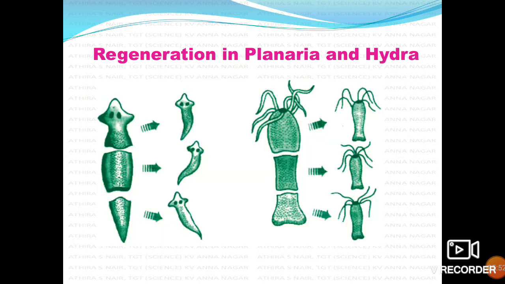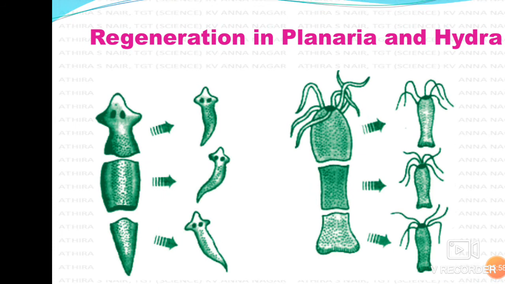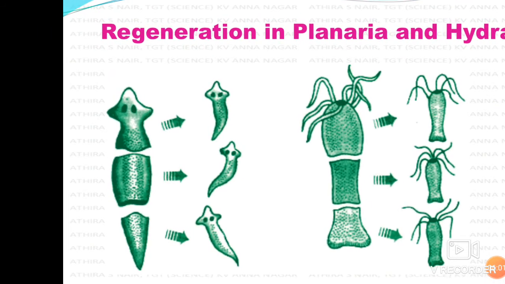Regeneration in Planaria. The first diagram is regeneration in Planaria. Here you can see one organism divides into three parts and each part later develops into one individual organism. Here three Planarias are produced. Like that, the second diagram you can see here is Hydra. When it is cut or broken into pieces, here three pieces are there and the individual pieces will develop into one entire organism. This mode of reproduction is called regeneration.